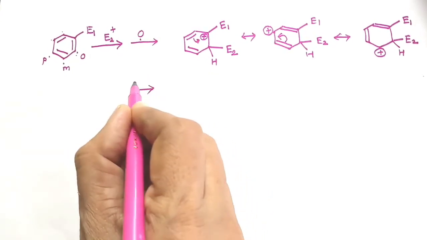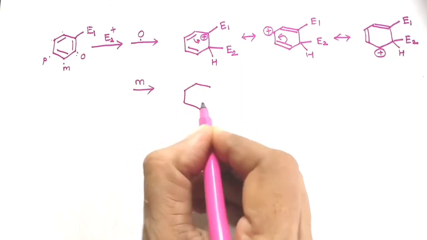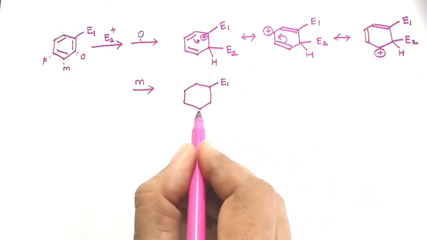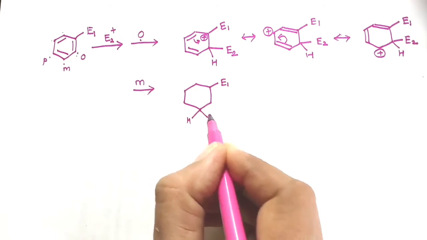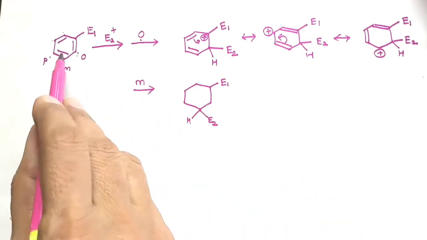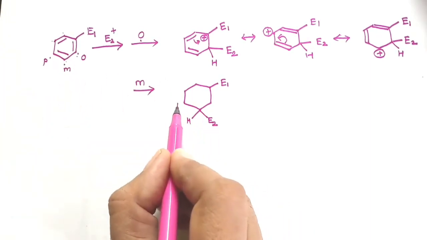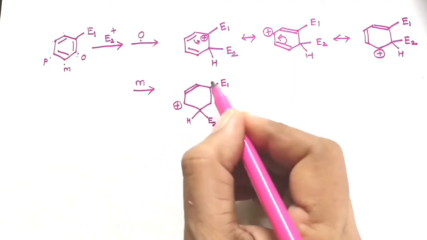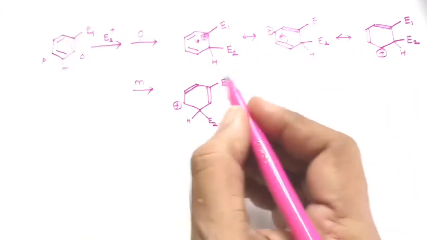The second possibility is attack at the meta position, where the electrophile is here, the previous electrophile, and this is the meta position. So there is a bond formation between the ring and electrophile number 2 over here. Due to the utilization of this bond pair, the carbon which remains deficient now becomes positively charged. All the other bonds remain as they are.